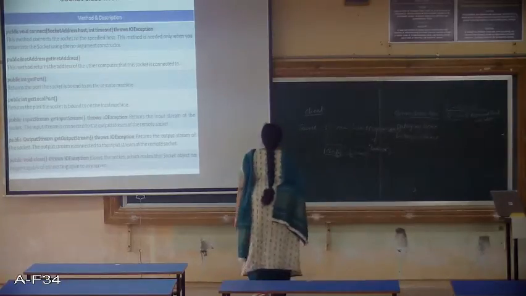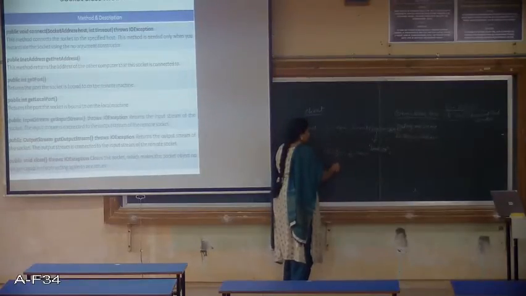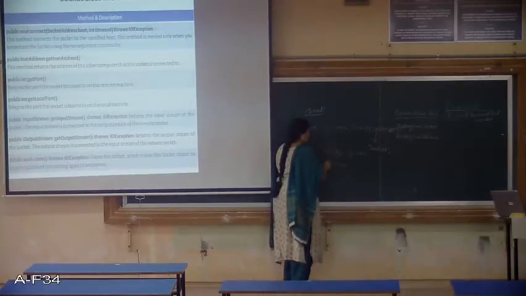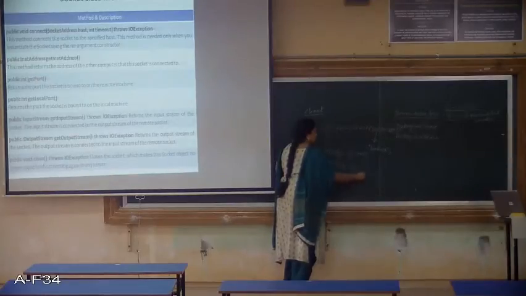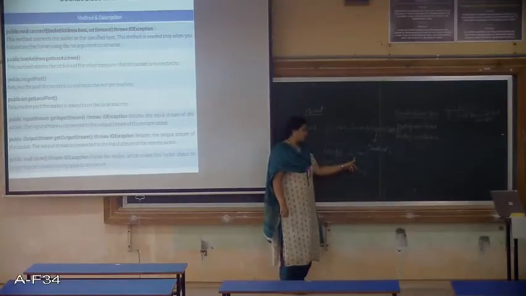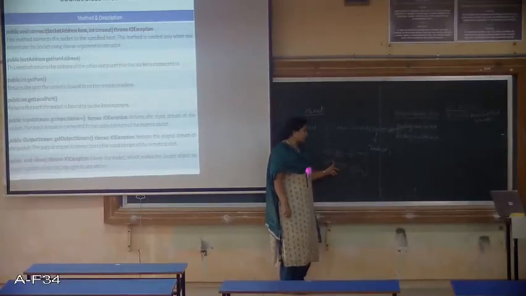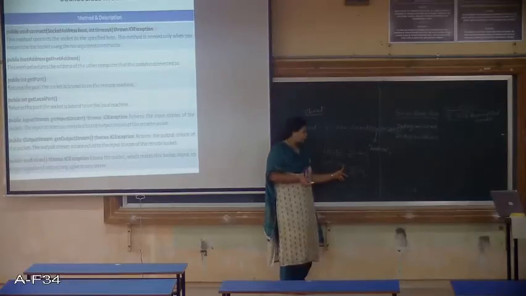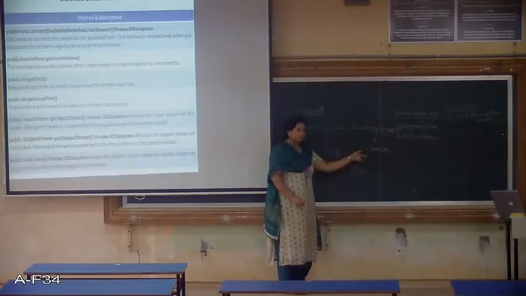Suppose here at the client side, this socket has an output stream and an input stream. Similarly, at the server, the socket will also have these two streams, input and output. If the client wants to send some message to the server, the socket at the client side will send it using its output stream, which is connected to the socket at the server side.